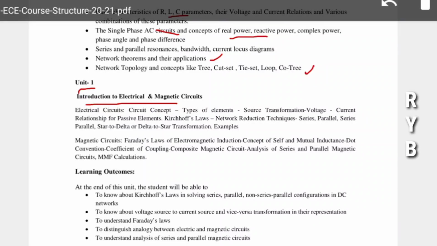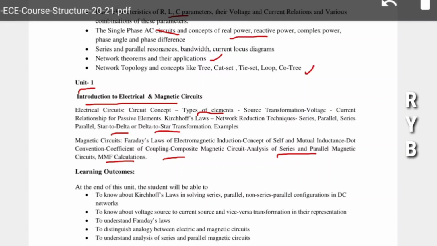What is an electrical circuit, the circuit concept, types of elements, passive and active elements, source transformation, voltage, and also 3-phase and single phase circuits, star-delta to star transformations, all will be studied. Magnetic circuits: in intermediate you studied Faraday's laws of electromagnetic induction, the same concept will come. Self and mutual inductances, dot convention, coefficient of coupling, that is mutual inductance. Analysis of series and parallel magnetic circuits and MMF, magnetomotive force calculations, will come in unit 1.